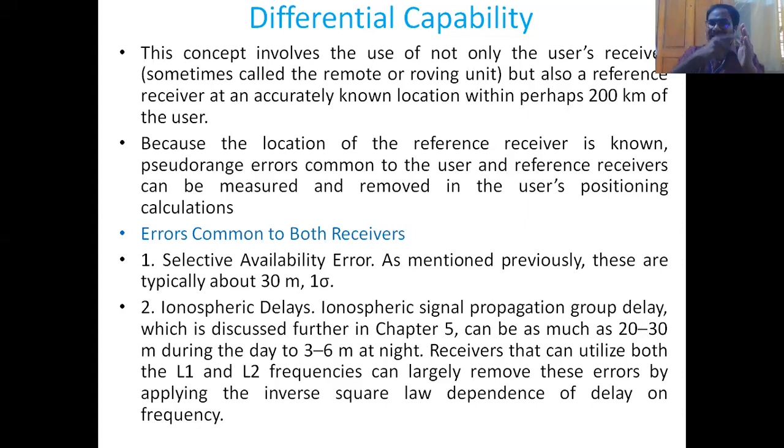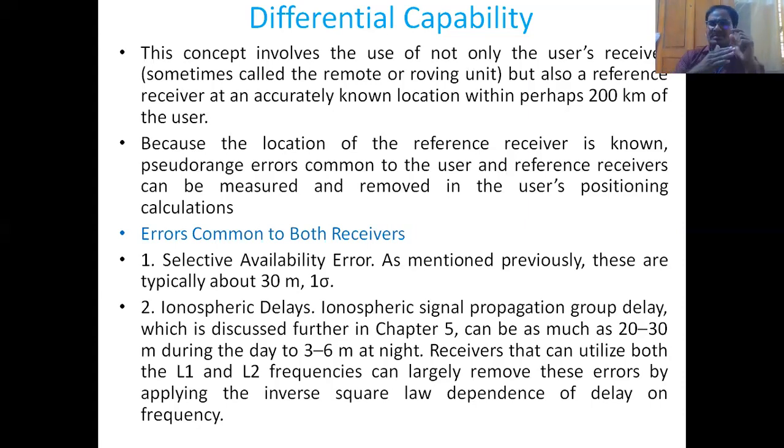If there are any errors in the original user's position, they will be compared with the reference station and corrected, and the final solution will be given. This is called the differential capability, hence the name differential GPS receiver.